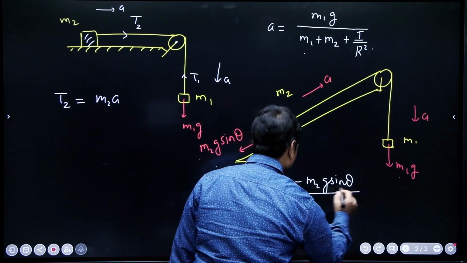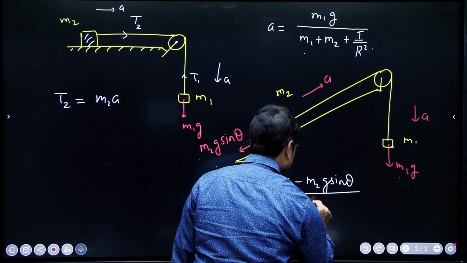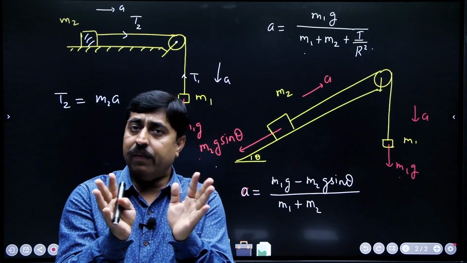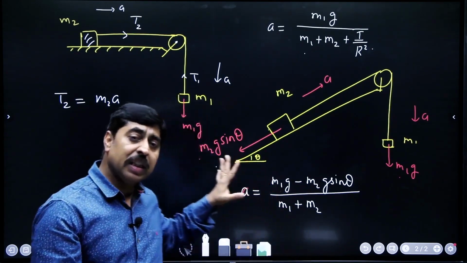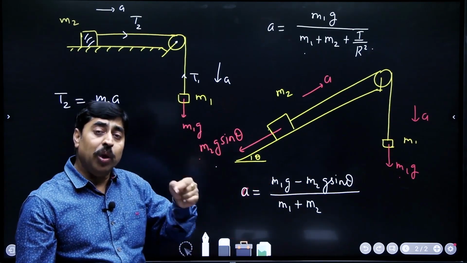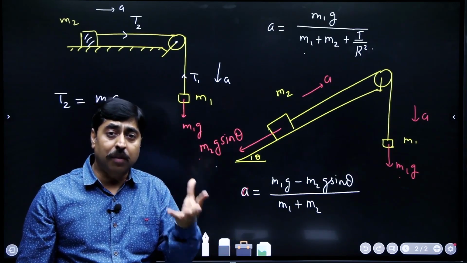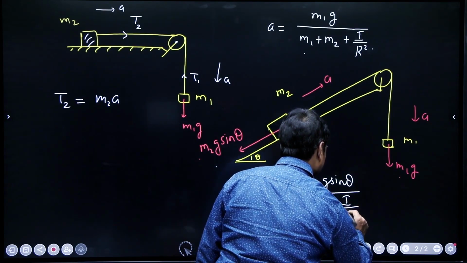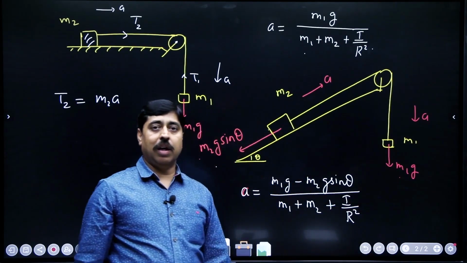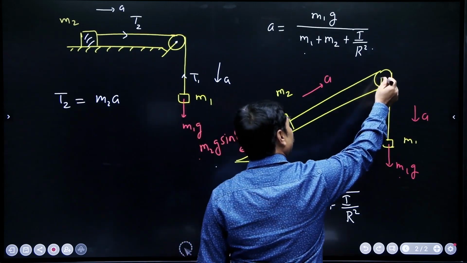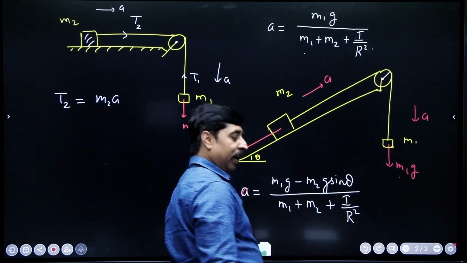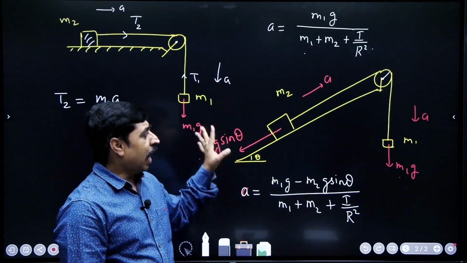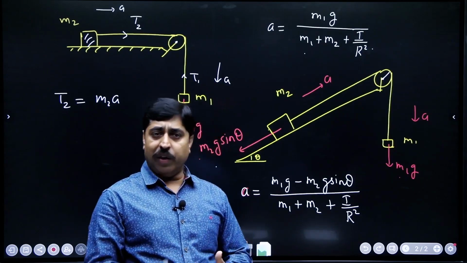This net force divided by the mass will be the acceleration if the pulley is massless. If the pulley is light or massless, then this is the acceleration. But if the pulley has some inertia, if it has some mass, then what you need to do is just add I by r square in the denominator. Again, I is the moment of inertia of the pulley about this rotation axis, and r is its radius. If the pulley is massless, forget about this term. So, this is how you can answer these questions very quickly.